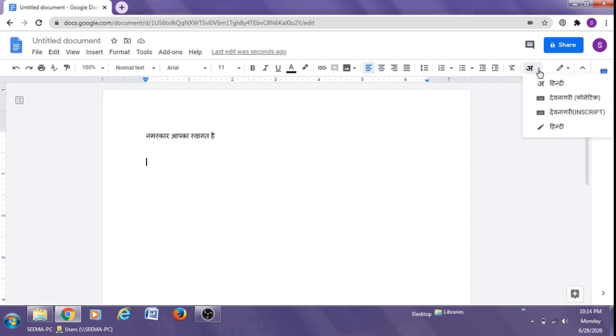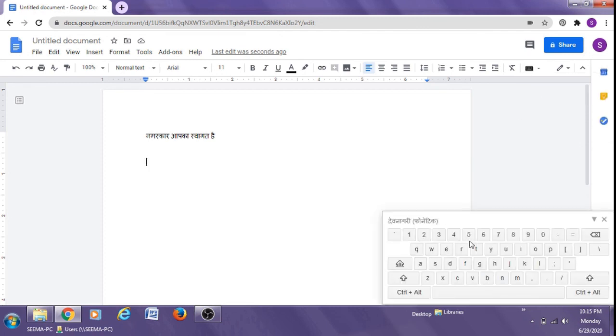It will give me three options. Phonetic. Phonetic is with the English keyboard, and when I type the words, they will be translated into Hindi. For example, I type here a, p, k, a, आपका. So these English keys will be used for typing Hindi.